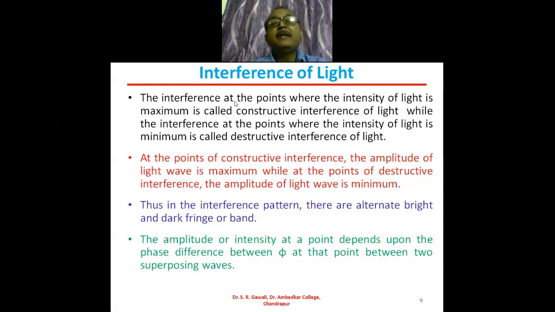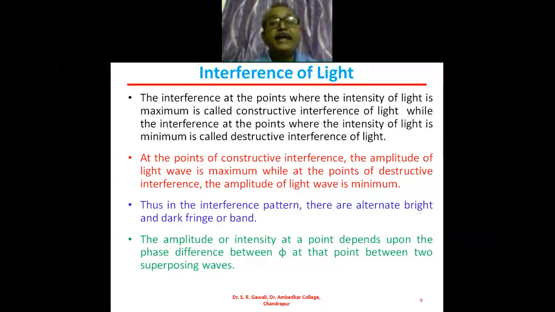Then at the point of constructive interference, the amplitude of the wave is maximum, while at the point of destructive interference, the amplitude of the light wave is minimum. Thus, in the interference pattern, alternate bright and dark fringes or bands are observed.